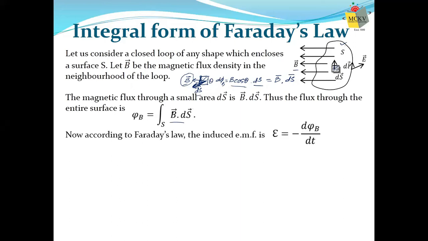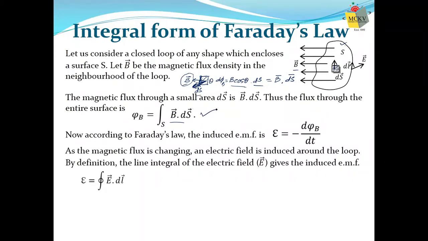Now, according to Faraday's law or Neumann's law, whatever you say, the induced EMF E is minus rate of change of flux. Okay, so we can write it, but this phi B is given by this. Now, what about the electric field associated with the induced EMF?